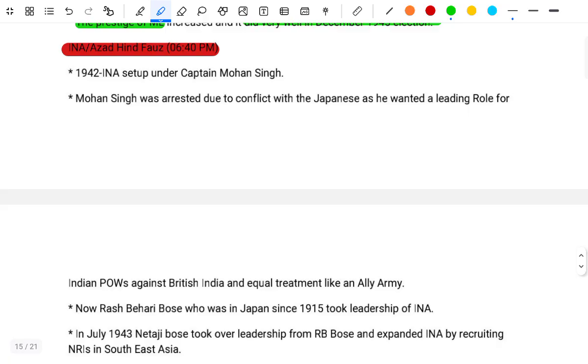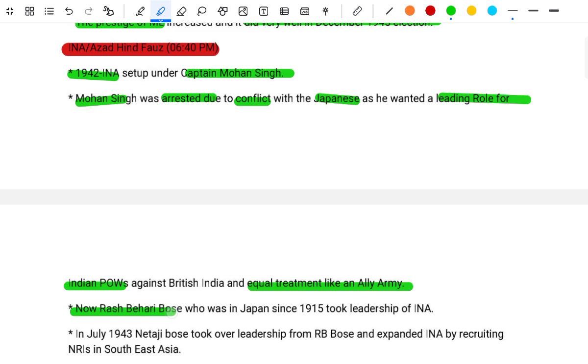INA, Azad Hind Fauj. In 1942 the INA was set up under Captain Mohan Singh, and Mohan Singh was arrested due to conflict with the Japanese, as he wanted a leading role for the Indian POWs against the British and equal treatment like the Allied army. Then Rash Behari Bose, who had been in Japan since 1915, took leadership of the INA.